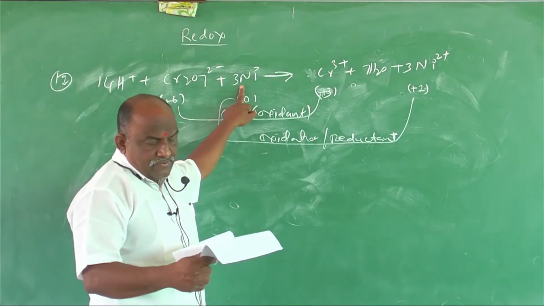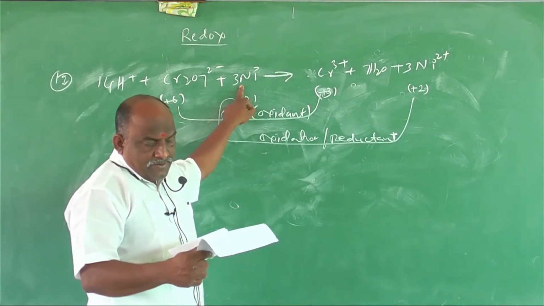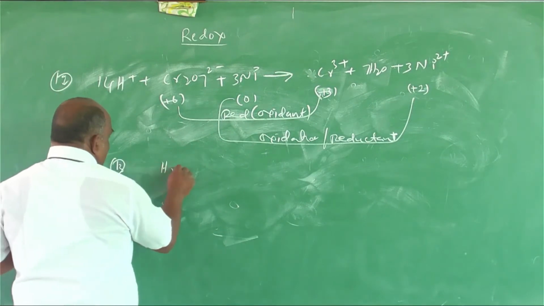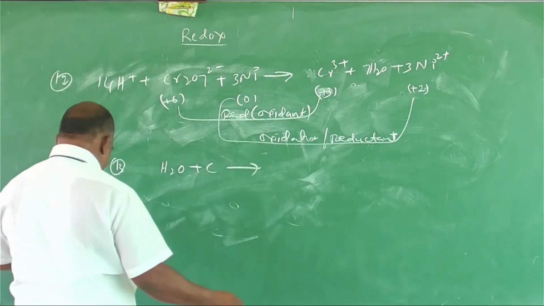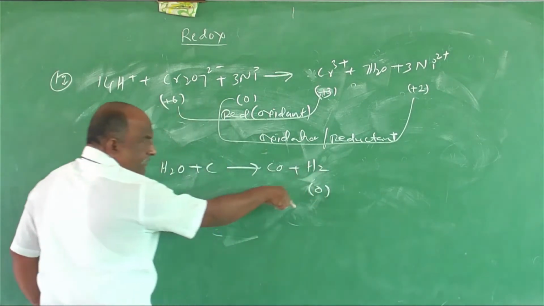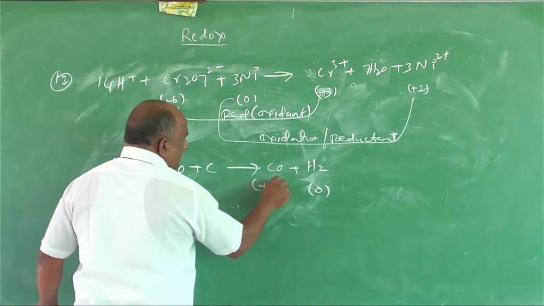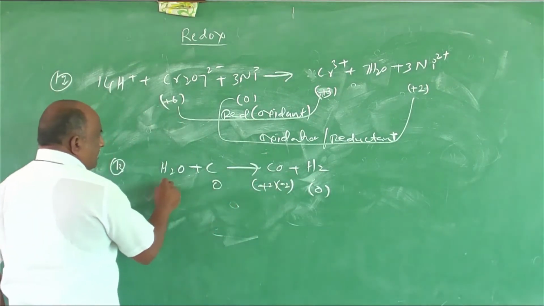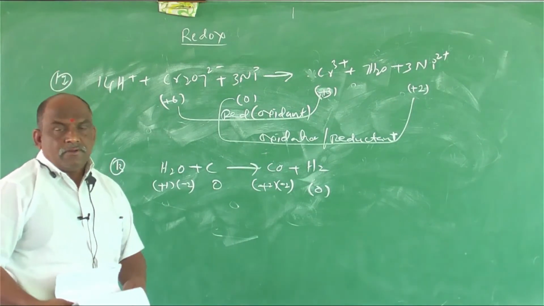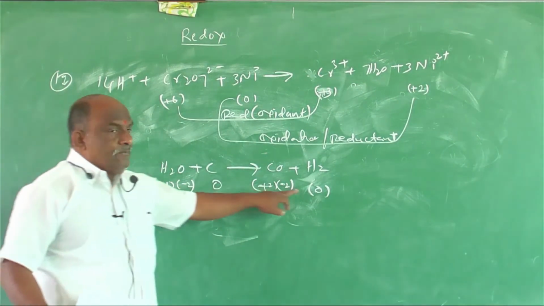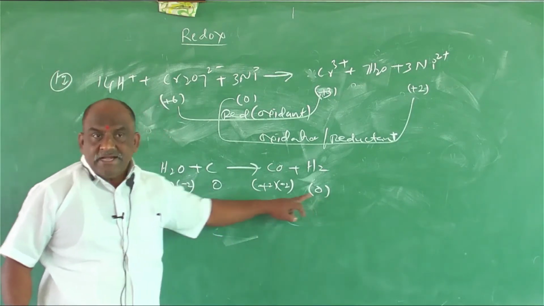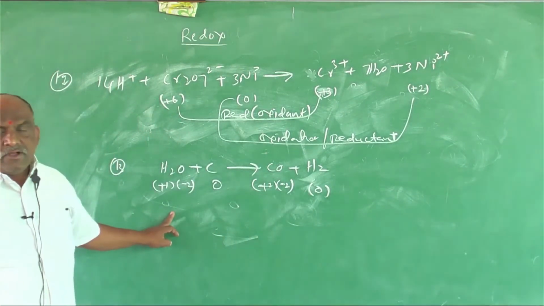And next one, 13th: H2O plus C gives rise to CO plus H2. What is the oxidation state of H2? 0. In CO, carbon is plus 2 and oxygen minus 2. Carbon was 0. In H2O, hydrogen is plus 1 and oxygen minus 2. Hydrogen goes from plus 1 to 0, a decrease, which means reduction. Reduction means it is the oxidizing agent.